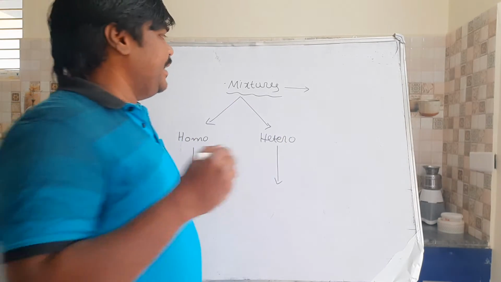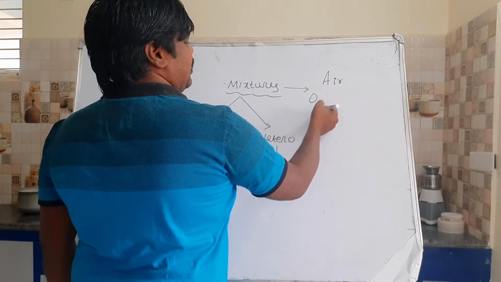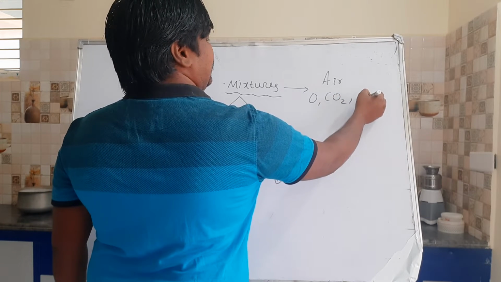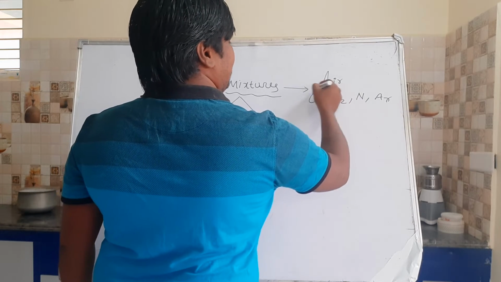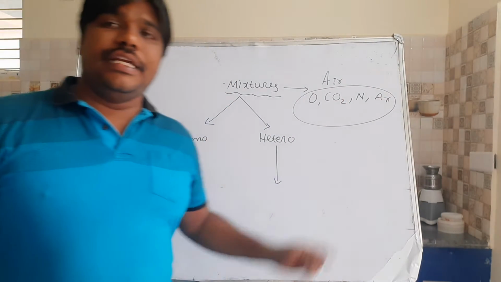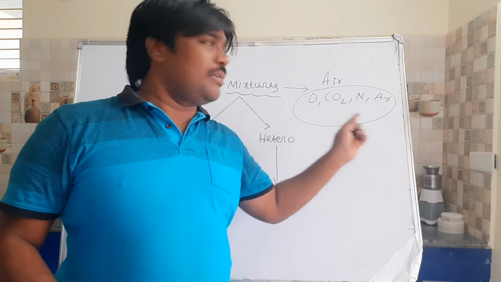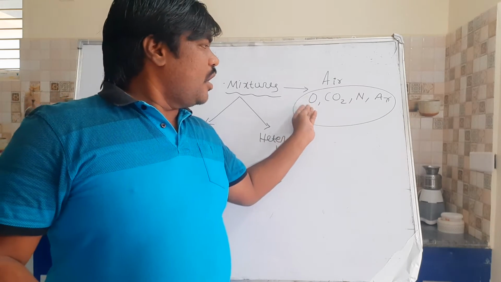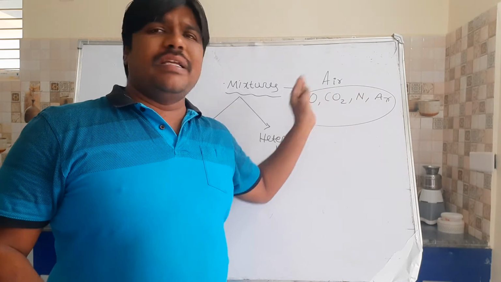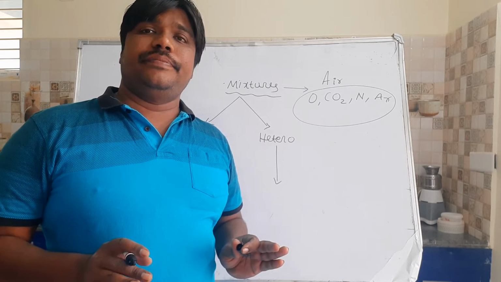For example, air, students. There is oxygen, carbon dioxide, nitrogen, argon gas, like that. In air, all these components are present, but there is no chemical interaction between oxygen and CO2, between oxygen and nitrogen, between argon and other species present in the air. So this is nothing but a mixture.